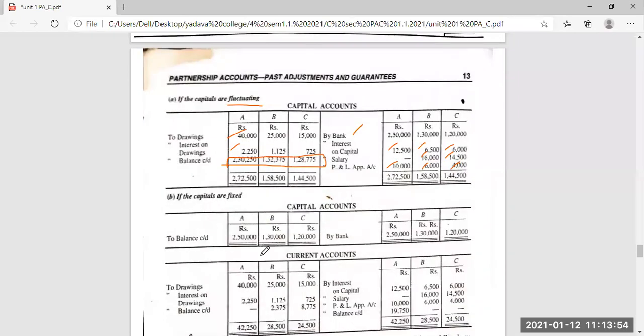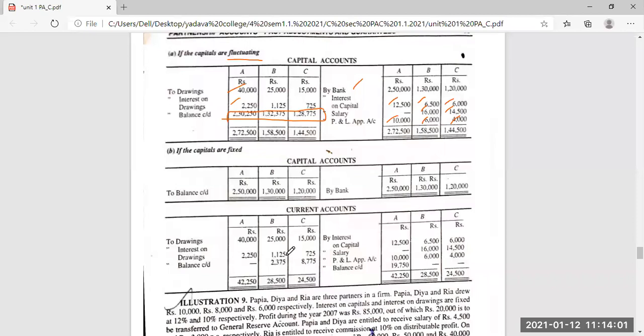Now we have to open a fixed capital account, which cannot be changed. By bank, close the account. To balance carried on, close the account. Now we can open a current account. Current account by interest on capital, salary, profit and loss appropriation, then drawings, then interest on drawings. In this, A has a high value, so the balance should be here. Then B and C have a high value on the credit side, so they get the balance on the debit side. Okay, so this is the fixed and fluctuating.